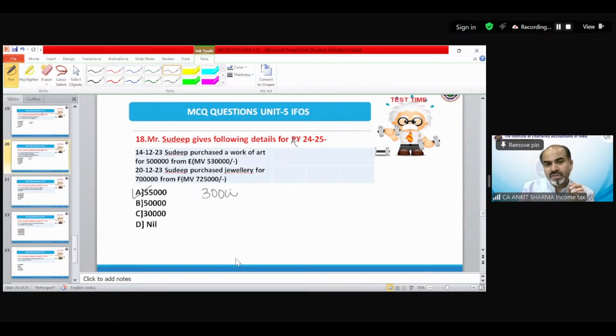So this is 30,000 first case. In second case, it's 25,000. So total is 55,000. So taxability will be checked in aggregate.